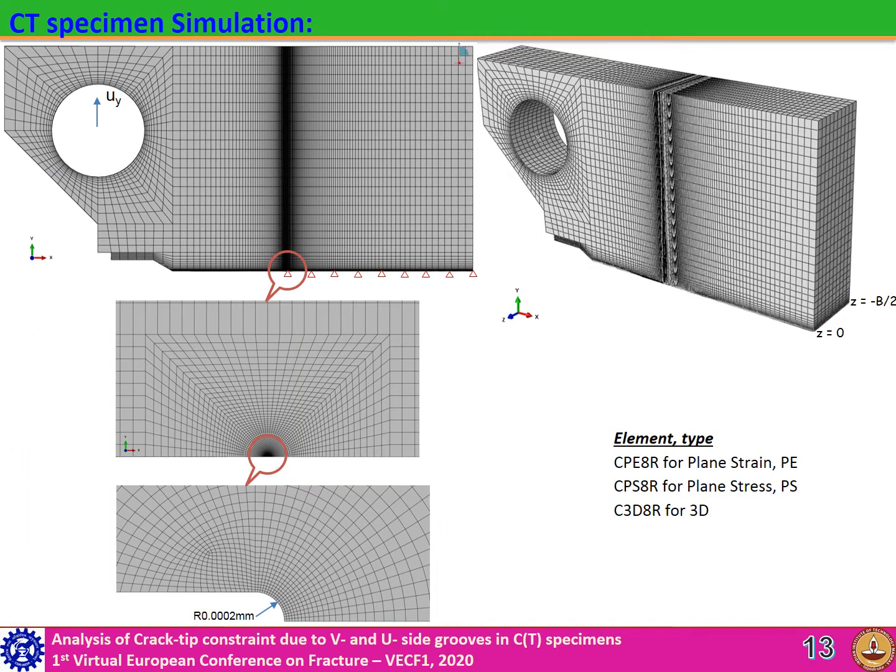2D and 3D models of CT specimens are shown here. In 3D analysis, 1/4 of the specimen geometry with Y and Z symmetry is used. Plane strain and plane stress elements are used in 2D analysis, and 8-noded linear brick elements are used for 3D analysis. Meshes around the crack tip region are structured and kept smaller in size.